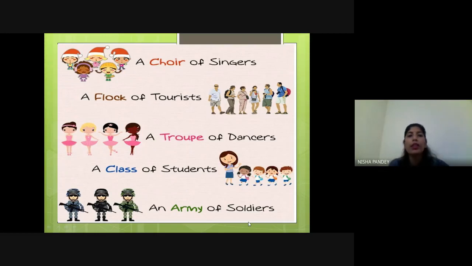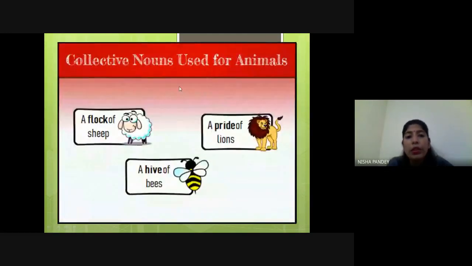Now let's see the collective nouns used for animals. This we have already discussed. We'll see a little bit more today. Okay, sheep. If many sheep are here, the group will be a flock of sheep. Here you can see only one sheep, but this is not for one. This is a collective noun, which means a group, a collection, when many are there. So for sheep, what do we use? The collective noun flock. A flock of sheep.